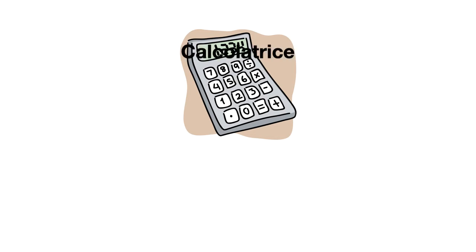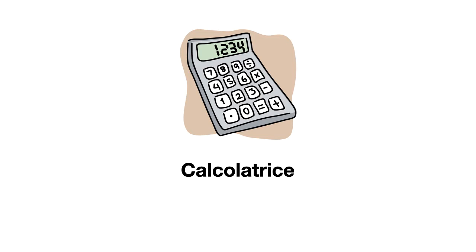Questa è una calcolatrice. Calcolatrice. The definite article would be la calcolatrice. The indefinite article would be una calcolatrice. Calcolatrice is feminine and it does not begin with a vowel. So the definite article is la, the indefinite is una.